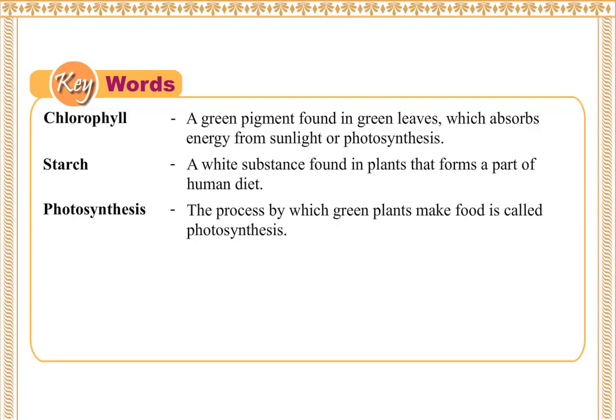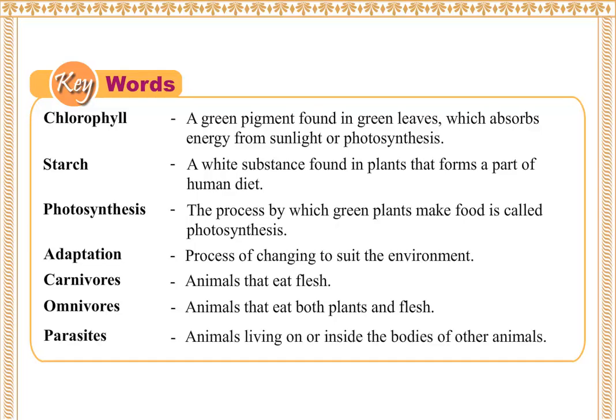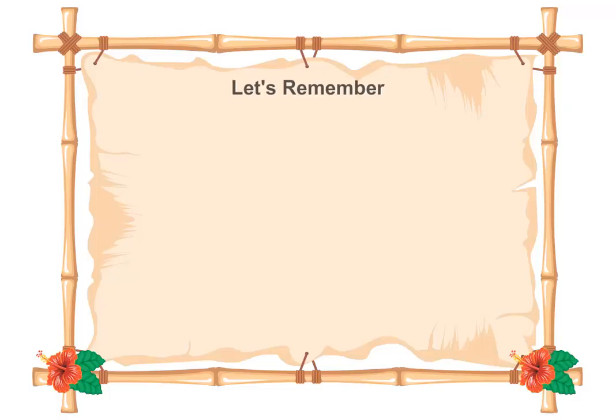Adaptation, process of changing to suit the environment. Carnivores, animals that eat flesh. Omnivores, animals that eat both plants and flesh. Parasites, animals living on or inside the bodies of other animals.